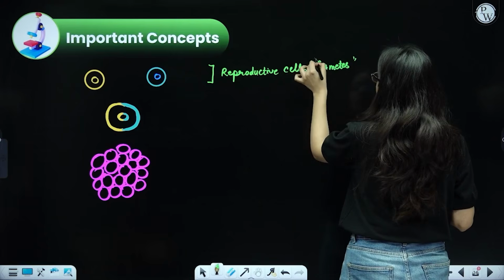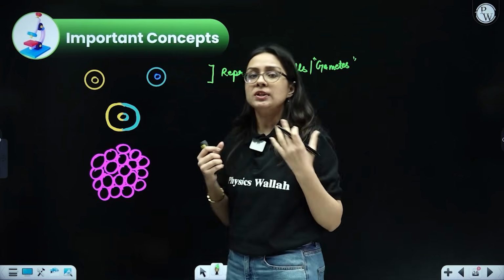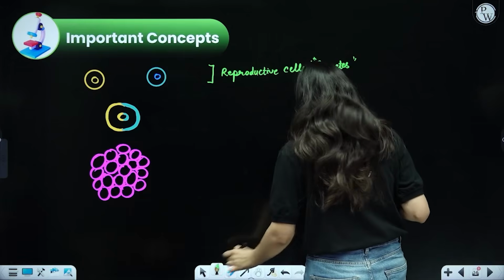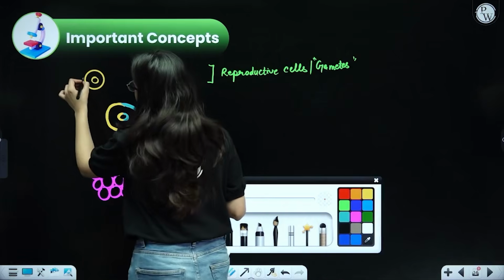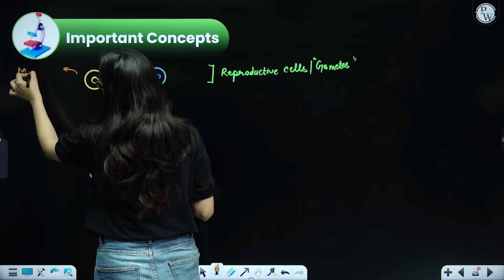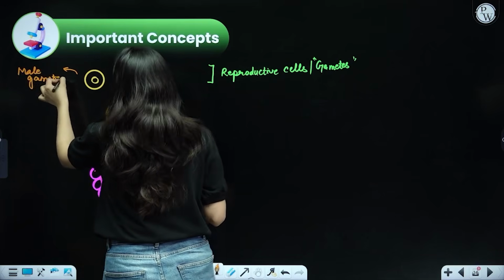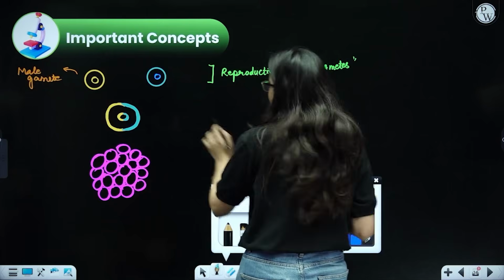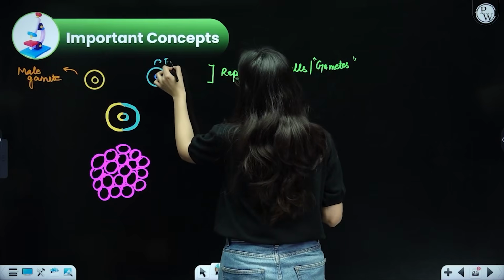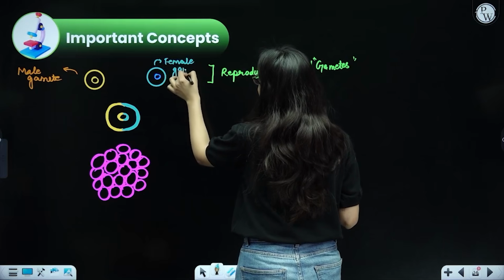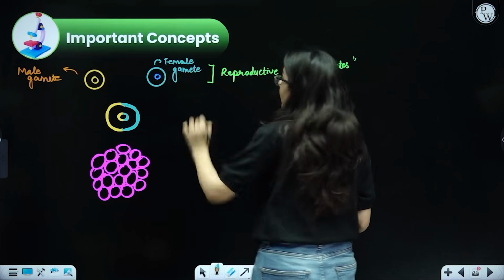And in case of sexual reproduction, as we know, both the parents are involved, male as well as female. So one gamete will be formed by the male, so this will be called the male gamete since it is formed by the male, and the other gamete will be formed by the female, so it will be called the female gamete. So both the parents have produced one reproductive cell, or gamete, each.